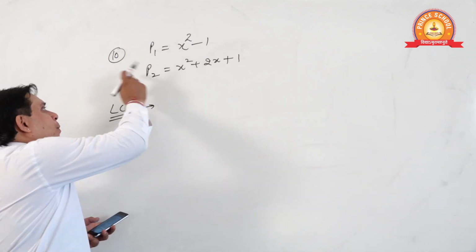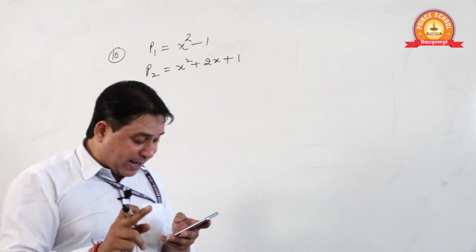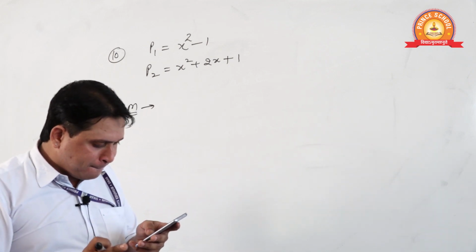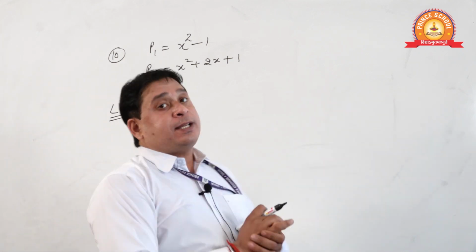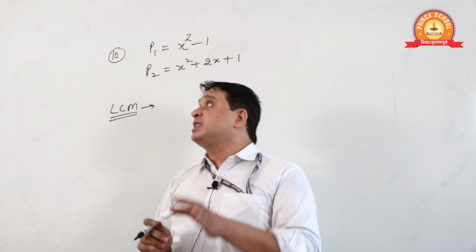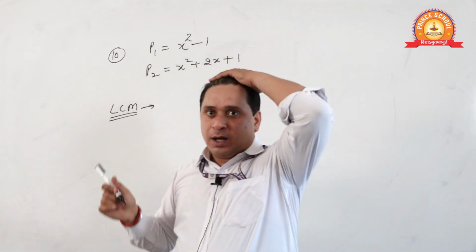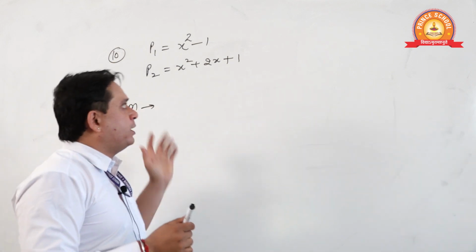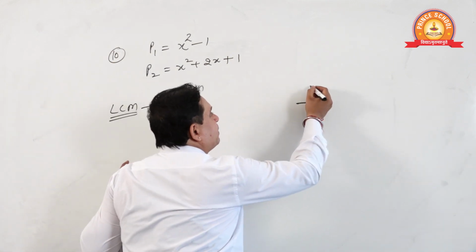See, two polynomials you have. What we have to do? We have to find the LCM. Now see, student. What is LCM? LCM is something that is divisible by both these. Now see, if you see the last question, where we chose something base and its power.